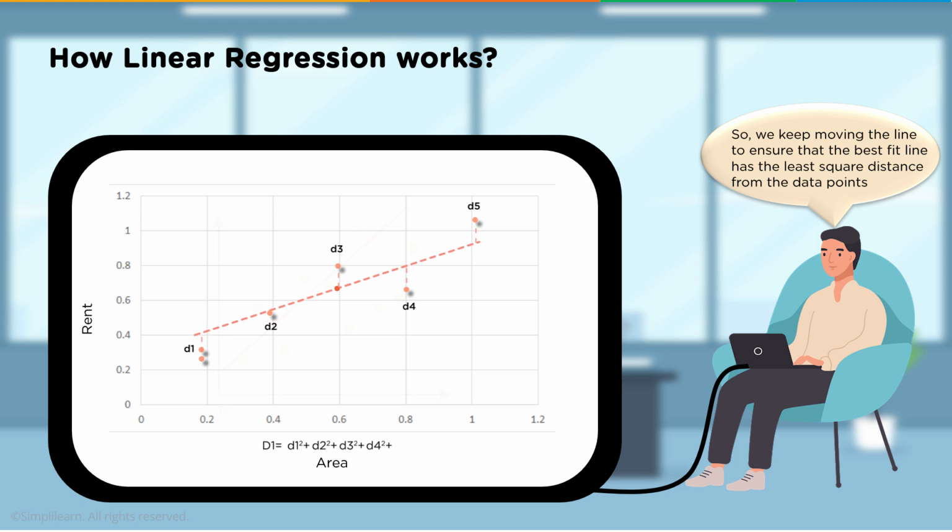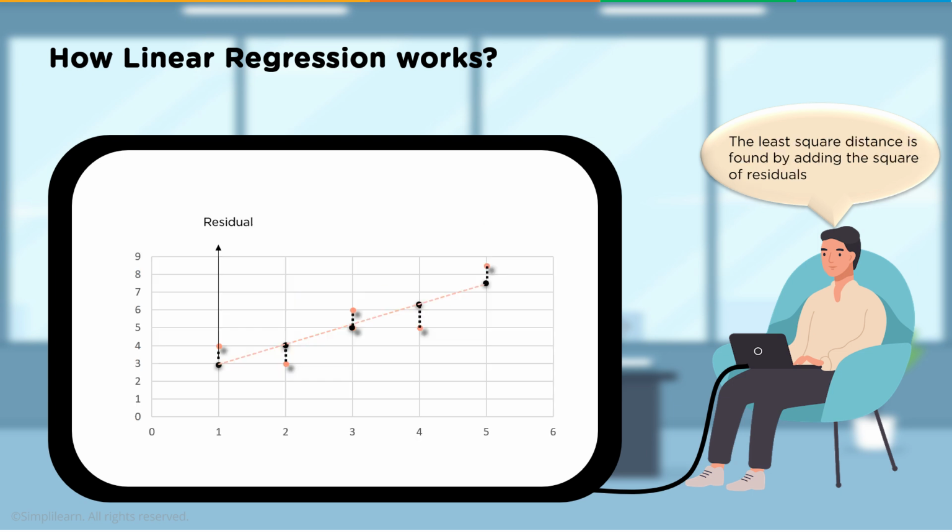So we keep moving the line to ensure that the best fit line has the least square distance from the data points. And this is, you can see right here, residual. We have our data point, and then we look at this distance between them, and we square that distance. And that's what they mean by the least squared distance. We want all those distances to add up to the smallest amount we can.